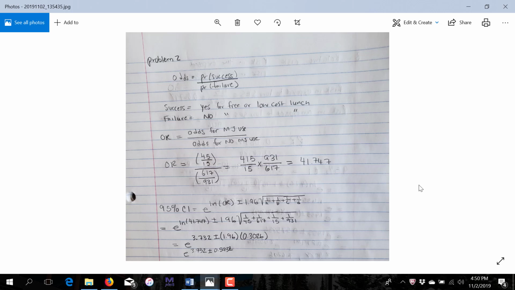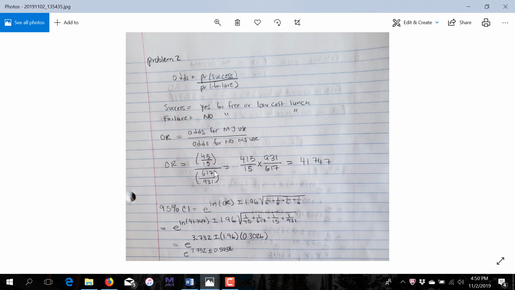The odds ratio is just a ratio of odds. So in this case, we're looking at the odds of free or low-cost lunch among those who use marijuana versus the odds of free or low-cost lunch among those who did not use marijuana. So it's a ratio of those two odds.